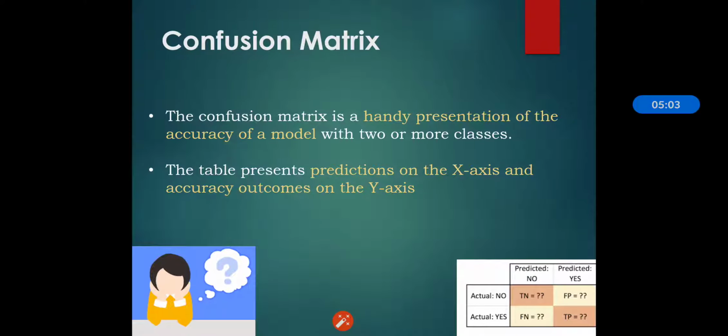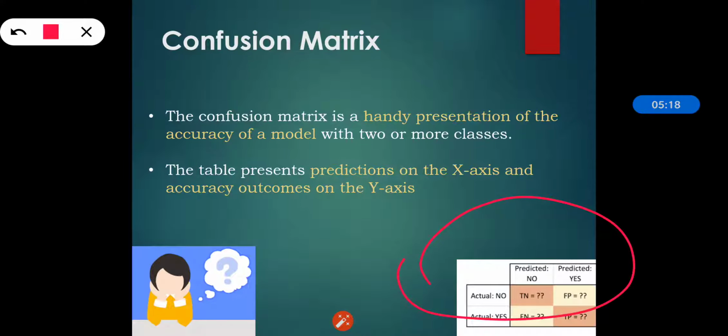Then the next metric is the confusion matrix. The confusion matrix is a handy presentation of the accuracy of a model with two or more classes. So we can see in the particular diagram that it is a representation of these classes where we are representing the accuracy of a model in the form of a matrix. The table represents predictions on the x-axis and actual values on the y-axis. The cells of the table are the number of predictions made by the machine learning algorithm.